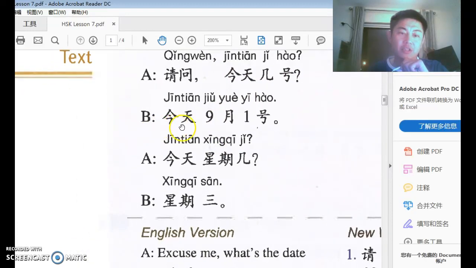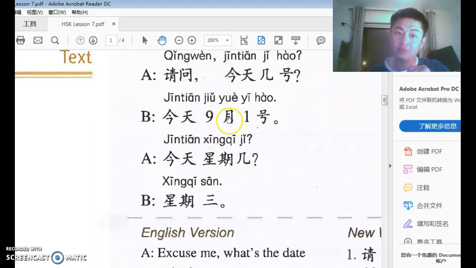And B says 今天9月1号. Today 9月1号. 9 months, 1 date. So September the 1st. In Chinese, the more general the time is, or the bigger the time is, the earlier it will appear.